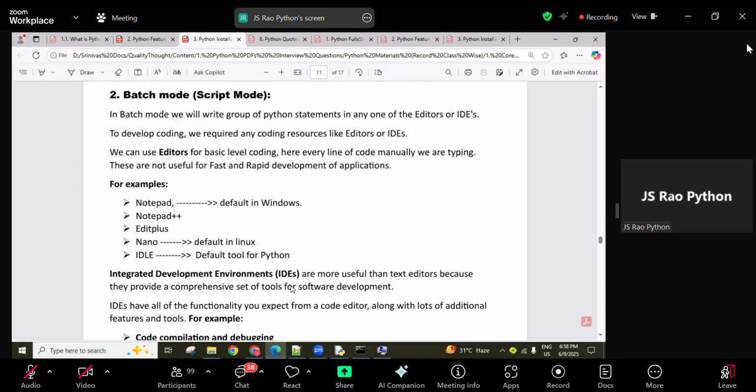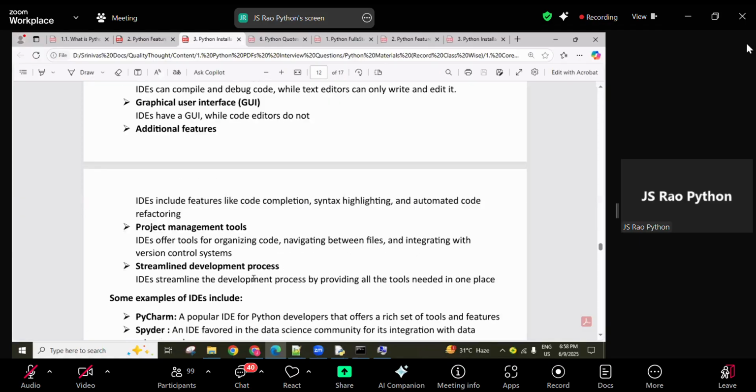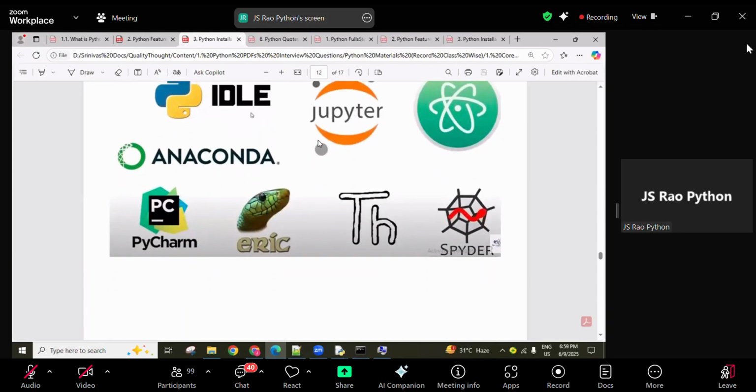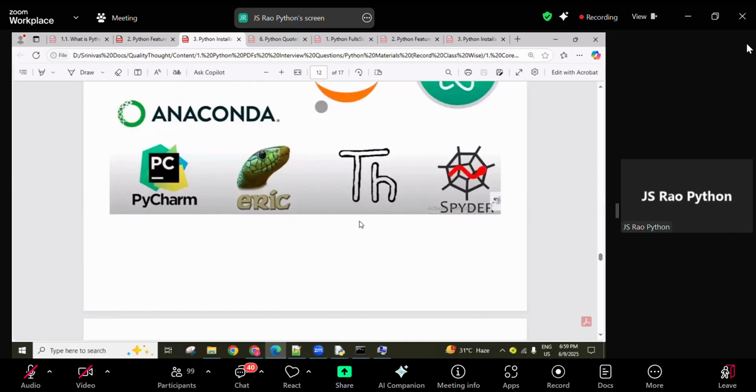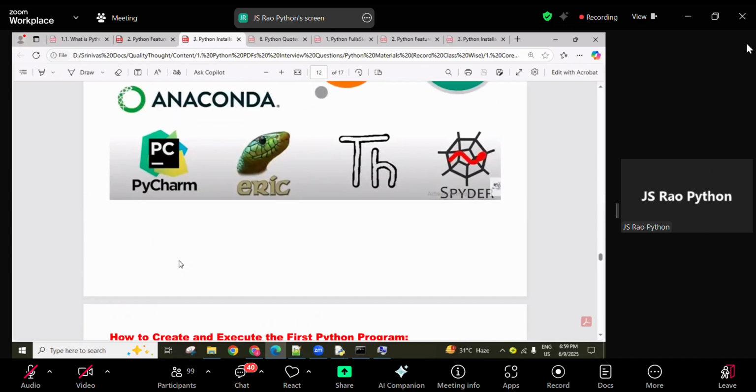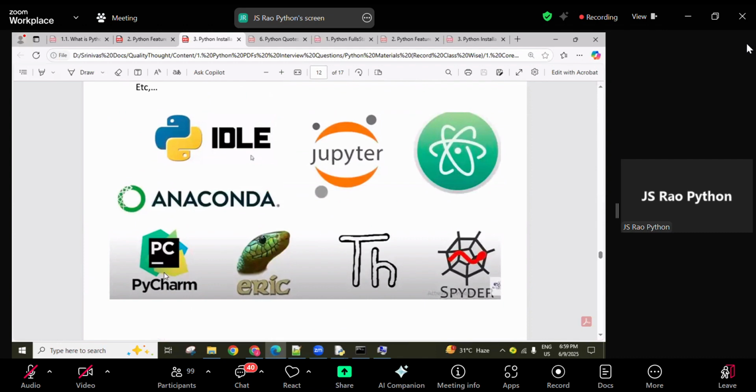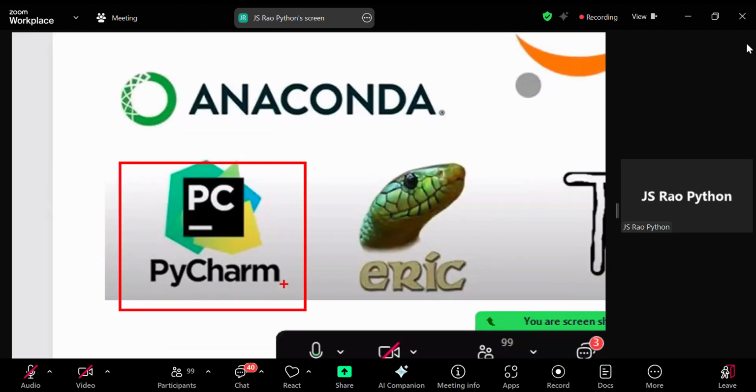Also we have so many real-time IDEs, guys. For example, Jupyter, Anaconda, PyCharm, Spyder, Eclipse, VS Code, like so many are there. Any one we can download and install. In our regular sessions, I'm going to teach PyCharm, professional version. There are two versions, community and professional. I'm going to install the PyCharm professional version and explain it. Why? Because I am a Python web developer, guys, developing Python full stack applications.